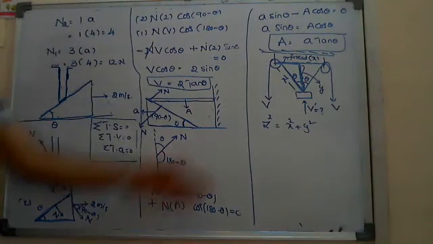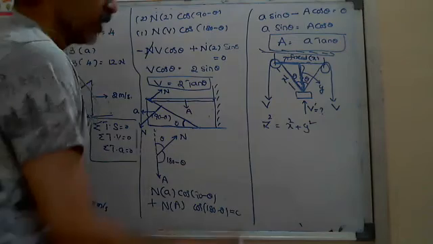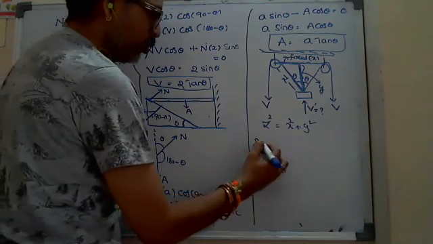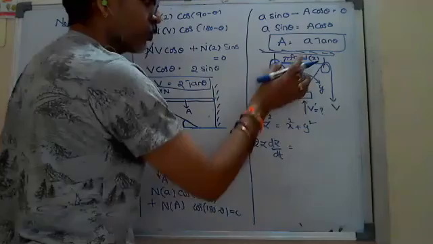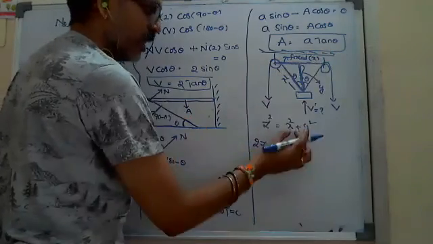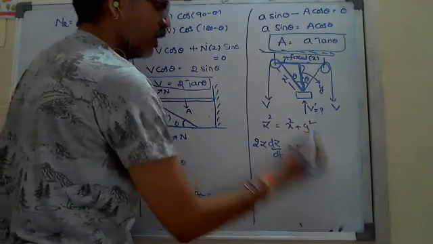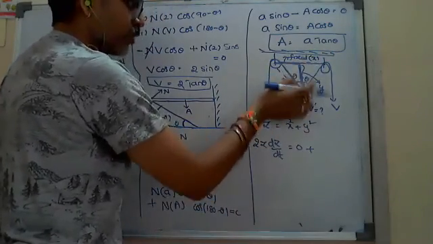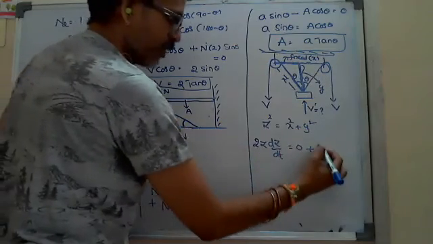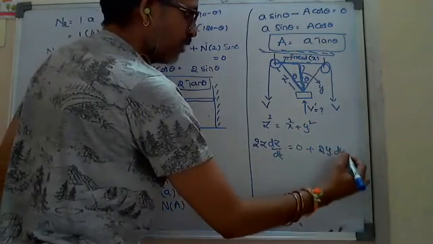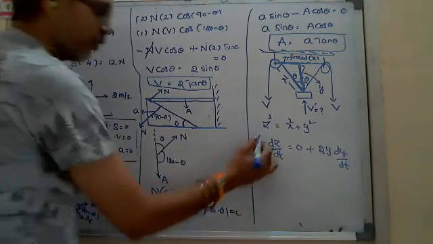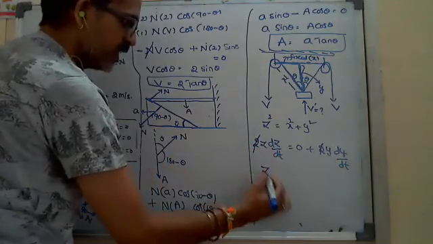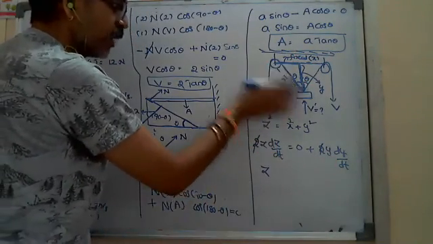By differentiating, you get 2Z into dZ by dt equals X square, which is fixed, constant, so differentiating gives 0, plus Y square, which is not constant, so 2y into dy by dt. Cancelling 2 and 2, Z into dZ by dt.